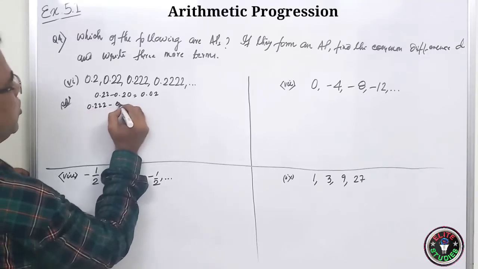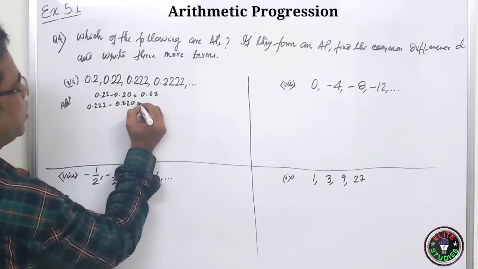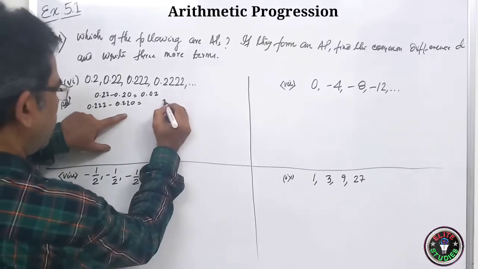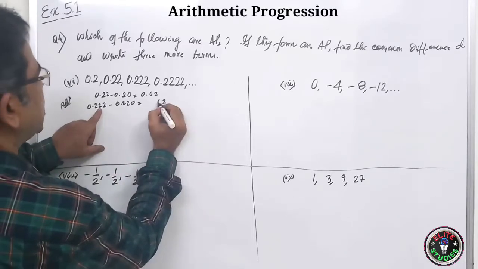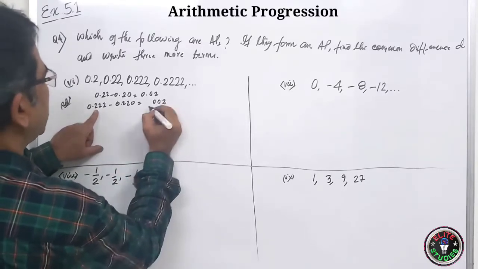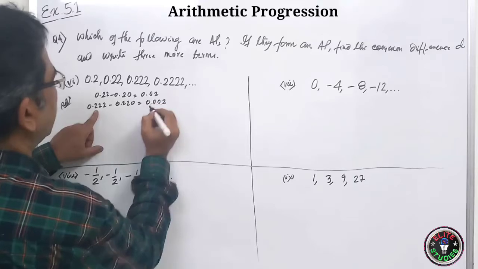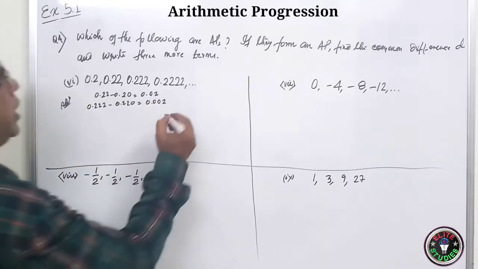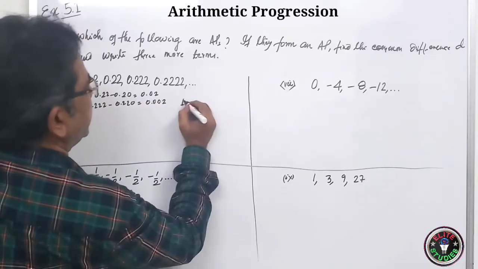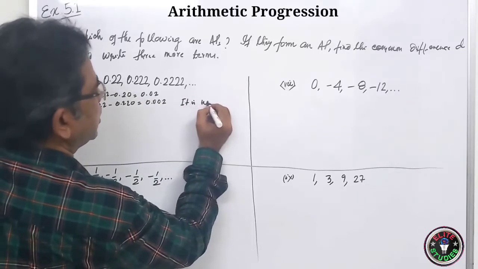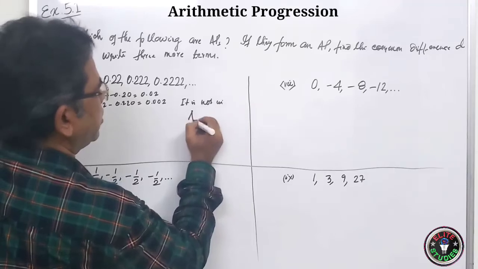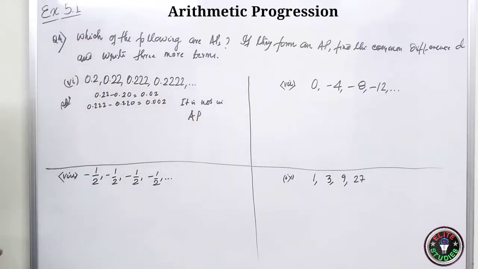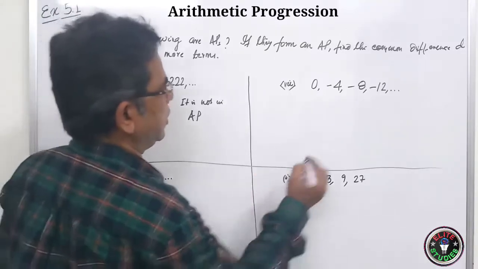0.222 minus 0.220 you can say. So how much? 2 minus 0, 2, then 2 minus 2, 0, then 2 minus 2, 0, and it is 0 point. Now see, there is 1 zero, there are 2 zeros, so it is not in AP. It is not in AP. No need to check the remaining one.